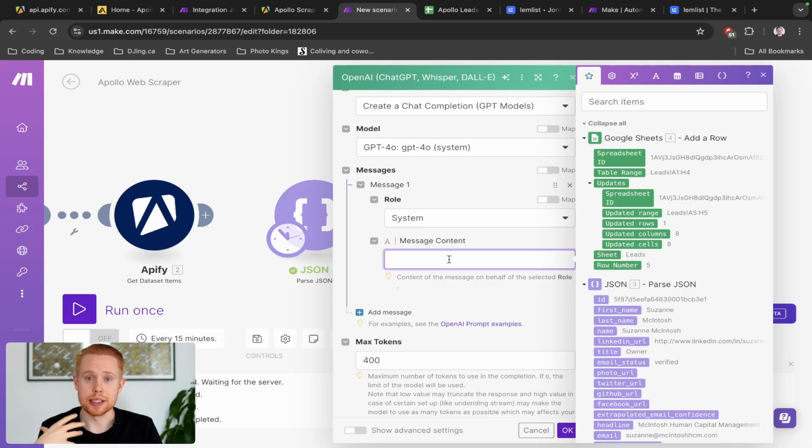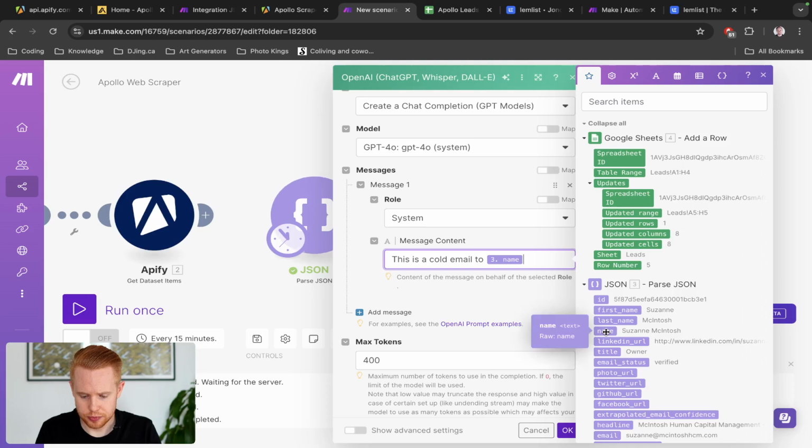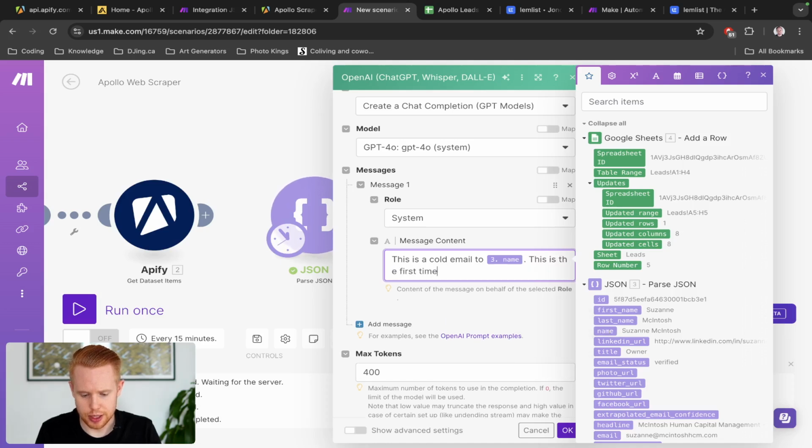Coming back here, so the first role we're going to select is system, and we want to give it context so it can create a nice opening email. So let's just think about what we want to create here. Probably want to give it some context about the client. We also want to tell the purpose of what this email is. Hey, it's a cold email, context, and then some guidelines on what to say and what not to say. So this is a cold email to this person. This is the first time we're emailing them.